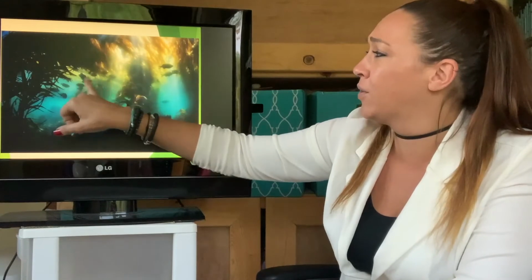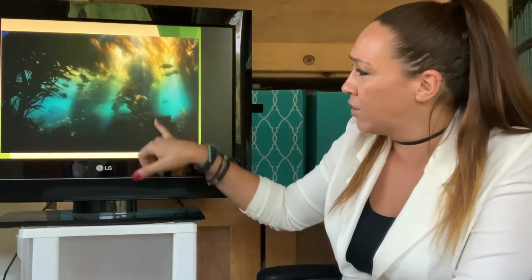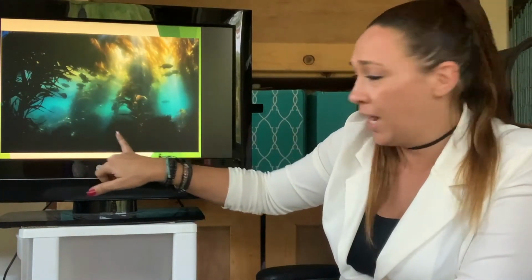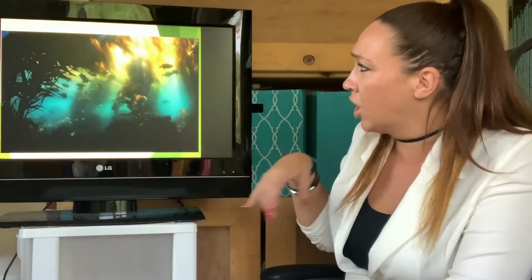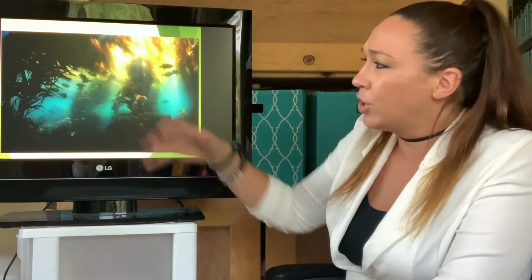If you've never been under a kelp, let me see if I can move this light for a second. There it goes. I want you guys to see this because it's beautiful. It is stunning. This is the sunlight radiating through. You've got the fishes that are hiding up here in the canopy. You've got more fishes that are hiding near the stalks. Fishes that are pretending to be blades. You've got fishes that are living down here. It's just gorgeous. Absolutely gorgeous. And it looks like a forest, hence kelp forest. Because it really does create this 3D ecosystem where if it wasn't there, it would just be barren.